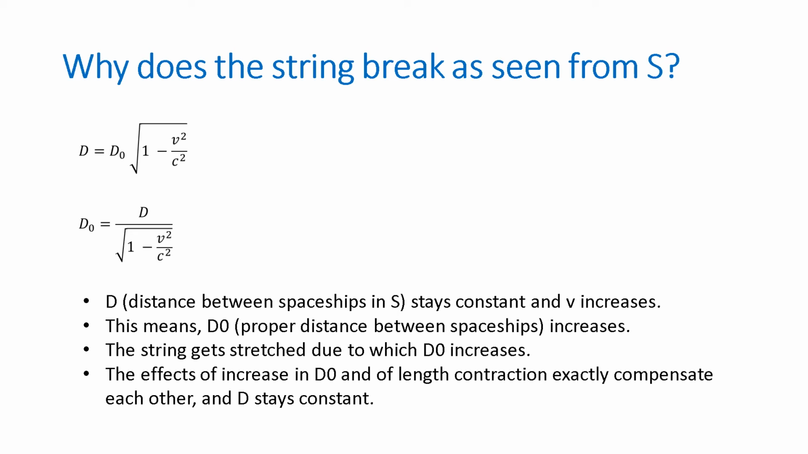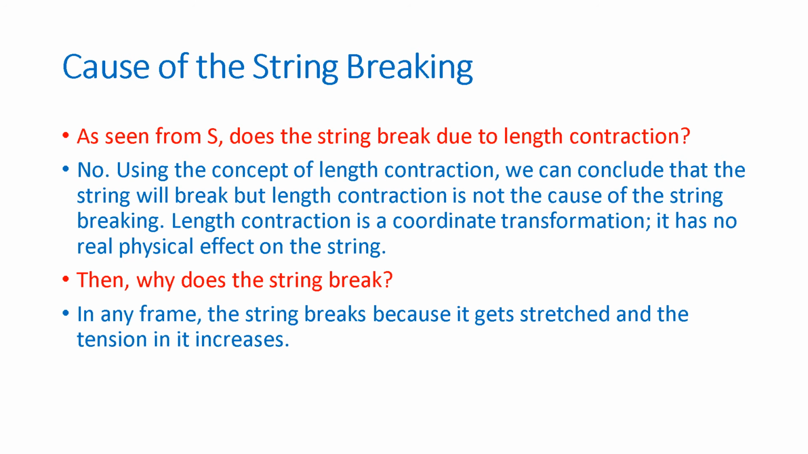Now because of increasing d naught, the distance should increase. But because of length contraction, the distance should decrease as seen from frame S. Now the effects of the increase in proper distance and of distance contraction are exactly compensating each other, and this is how d can stay constant. We found that as seen from any frame, the string will break. But what is the real cause of the string breaking?